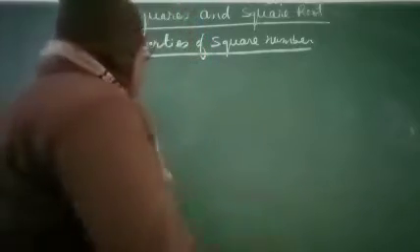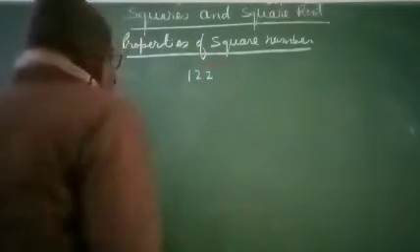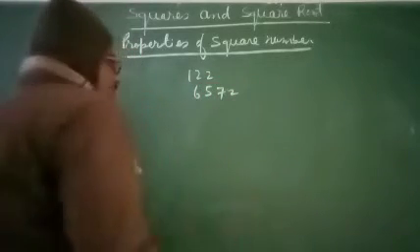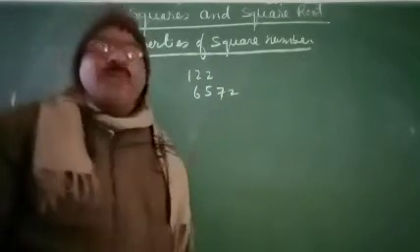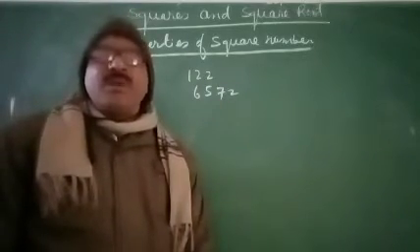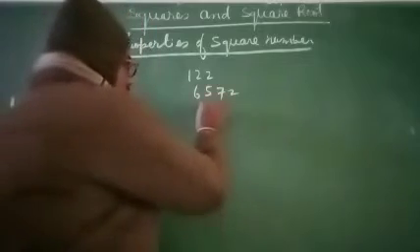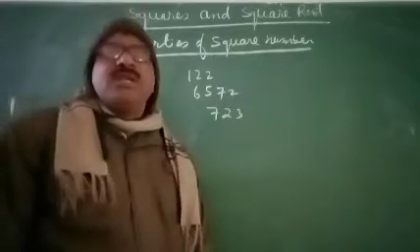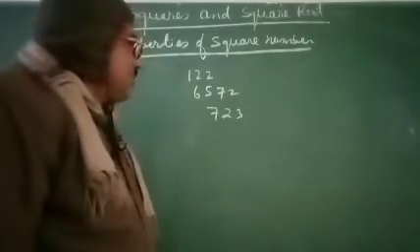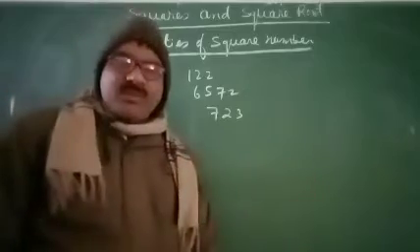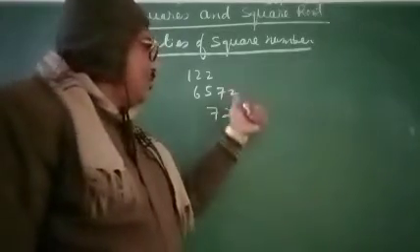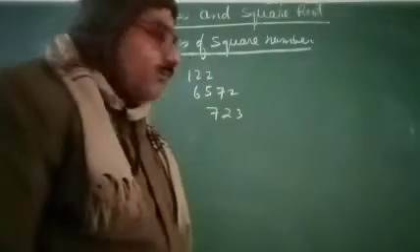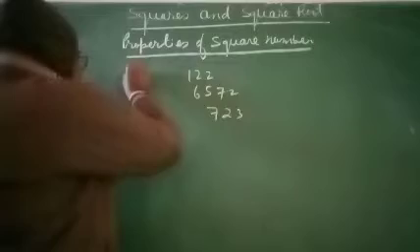Suppose any number is 122 or 6572, this number ends with 2, therefore it is never a perfect square. Also, if any number is 23, this number ends with 3, therefore it is never a perfect square. Such types of numbers which end with 2, 3, 7, 8 are never perfect squares. This is the first property.